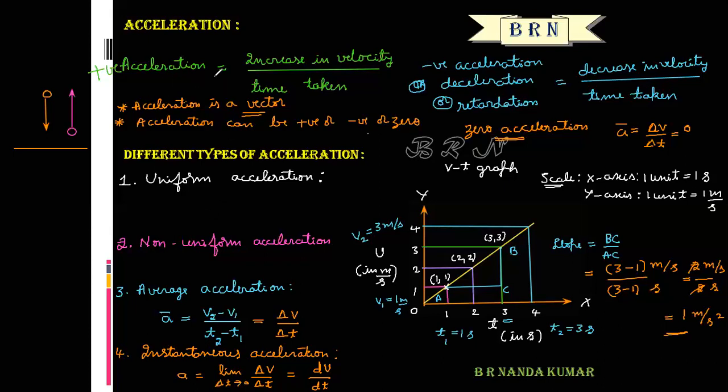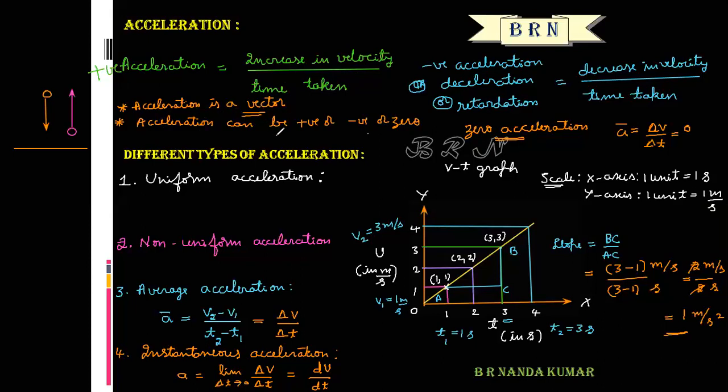So what is the meaning of positive acceleration? The rate of increase in its velocity is positive acceleration. The rate of decrease in its velocity is negative acceleration. If a particle moves with constant velocity, it has zero acceleration. And acceleration is a vector physical quantity.